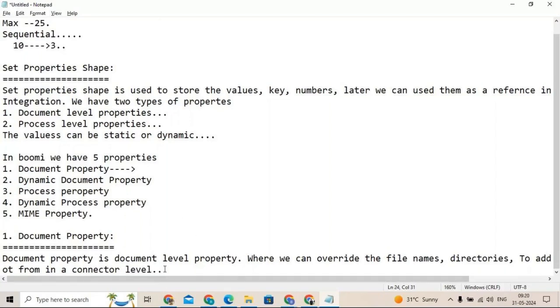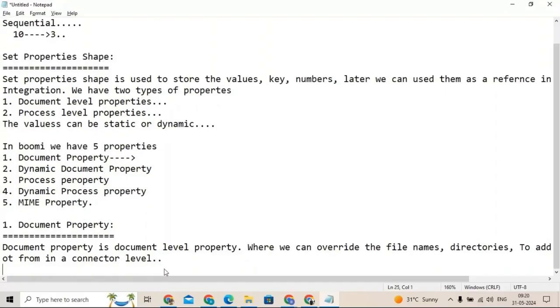We are getting data from the disk. If different files are coming, and you want to assign the file name, or give any proper naming convention to that file name, or you want to give any directories, or remote directories, without configuring the connections, you want to assign the values. Now we can use this document property, and we can assign those values.